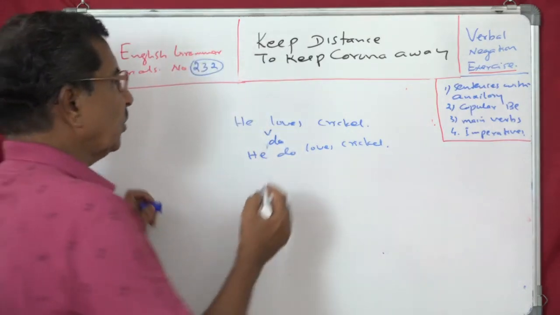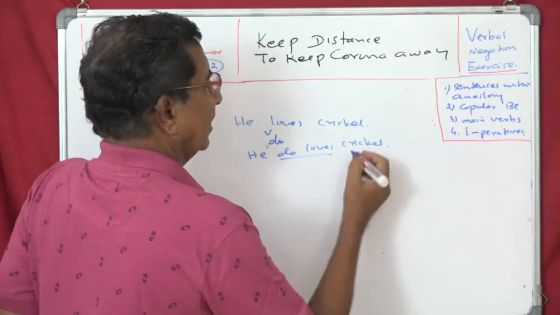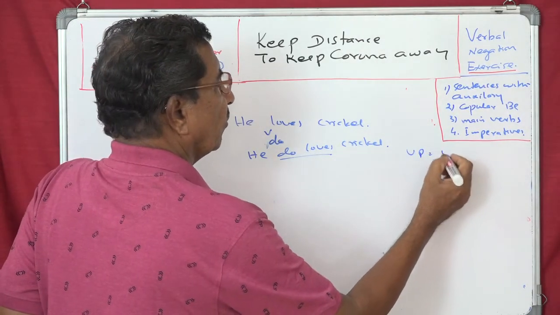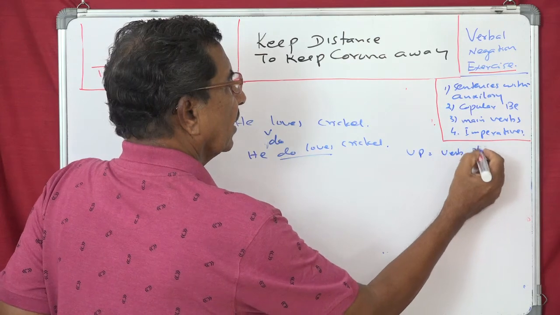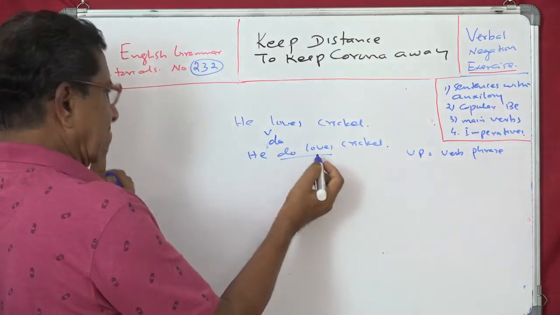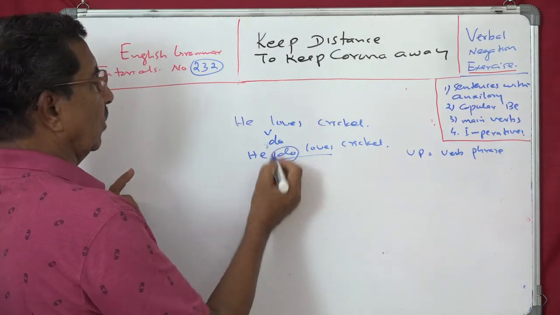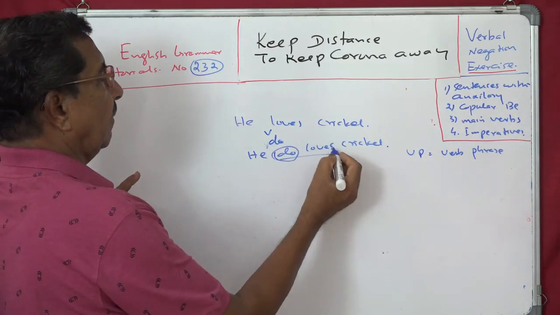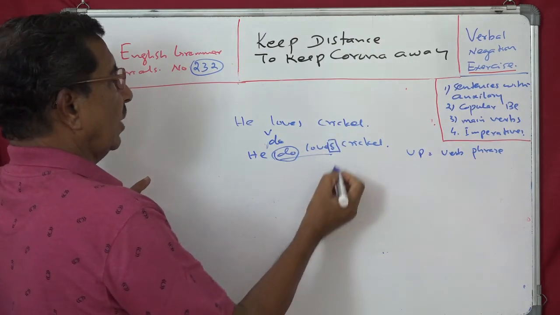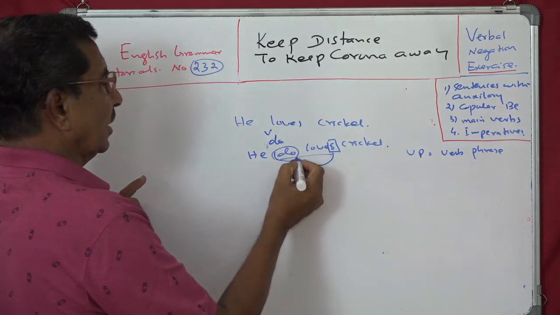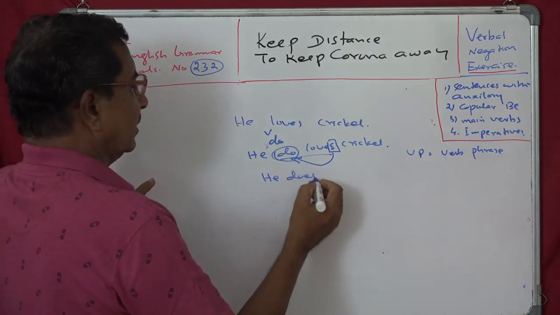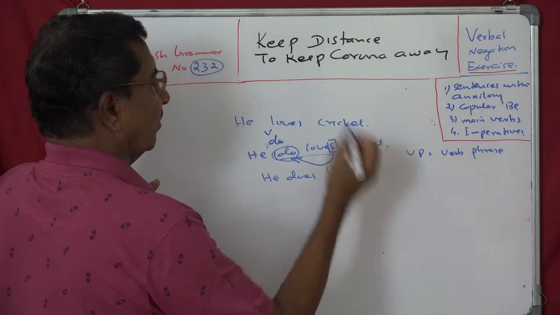See, when you have got two words here, this is a phrase. Since this is a verb, you call it VP or verb phrase. It's a very important point to know. So here, the extreme left element is this one, do. So here is the tense marker, S, third person S. So what have you to do? You have to bring it here. Then this will become: he does love cricket.